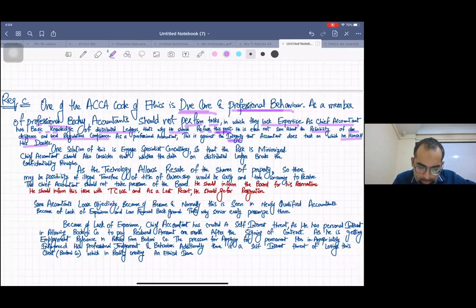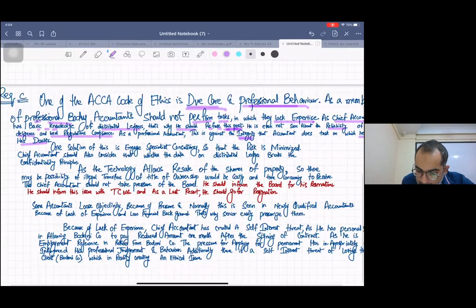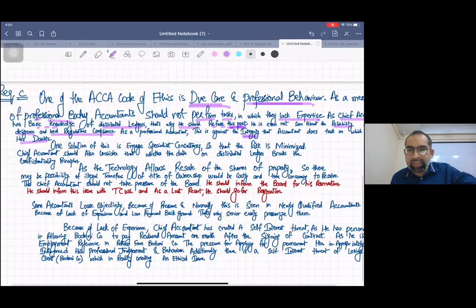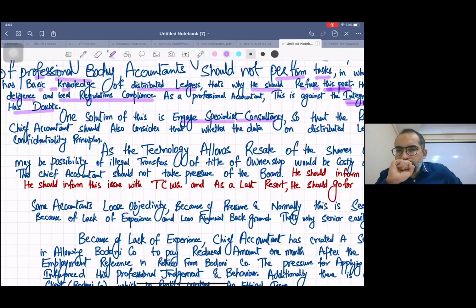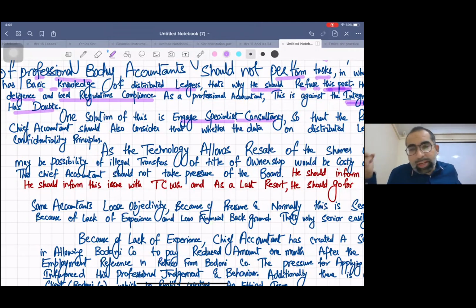Now, what is the solution? One solution of this is to engage a specialist consultancy. Wait, you know, there is the audit paper, F8 paper. In F8 paper, there is a chapter in your book, using the work of others. Auditors also do this. Just think, auditors are not engineers. So, for example, they are going to an oil company for inventory count.